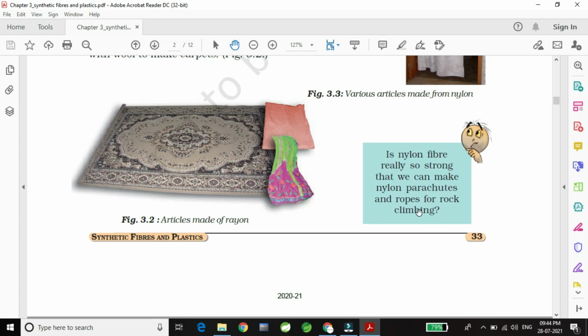So here let us see what is given. Is nylon fiber really so strong that we can make nylon parachutes and ropes for rock climbing?